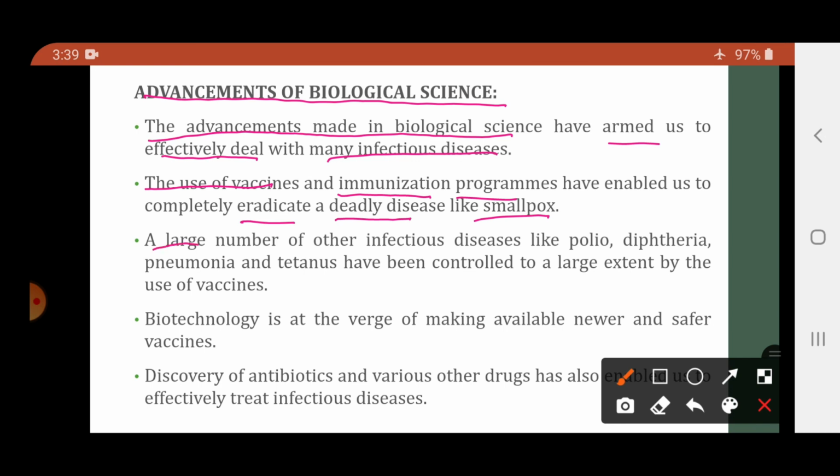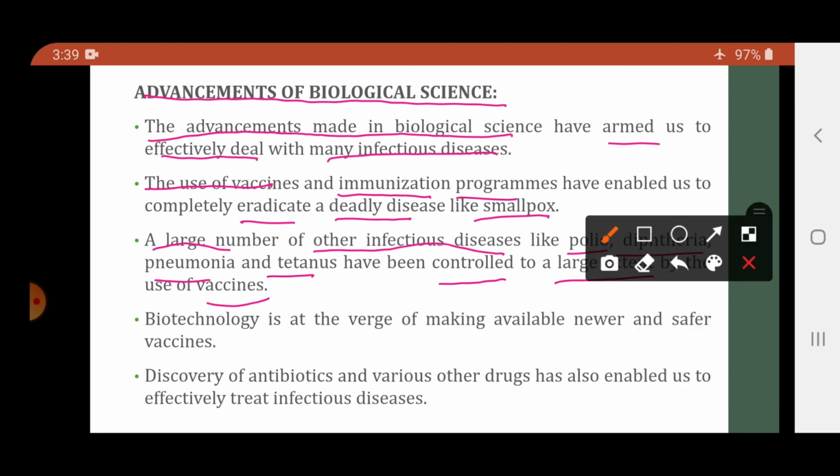A large number of other infectious diseases like polio, diphtheria, pneumonia, tetanus, they have also been controlled to a large extent by the use of vaccines. So other infectious diseases वो completely eradicate नहीं हुए हैं, but they have been controlled due to the use of the vaccines. Biotechnology is at the verge of making available newer and safer vaccines.